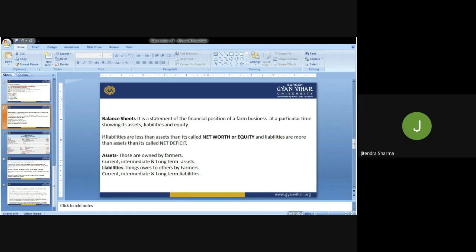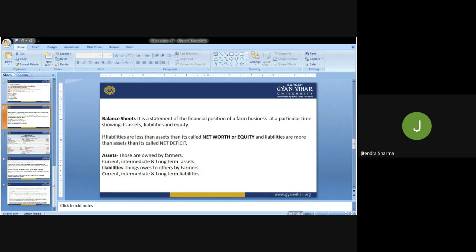So, balance sheet, it is a statement of financial position of a firm at a particular time, showing its assets and liabilities and equity. It means the statement on a particular day or particular time expresses the assets, liability, and equity status of any firm or any individual or any organization, to whom we are calling the balance sheet.